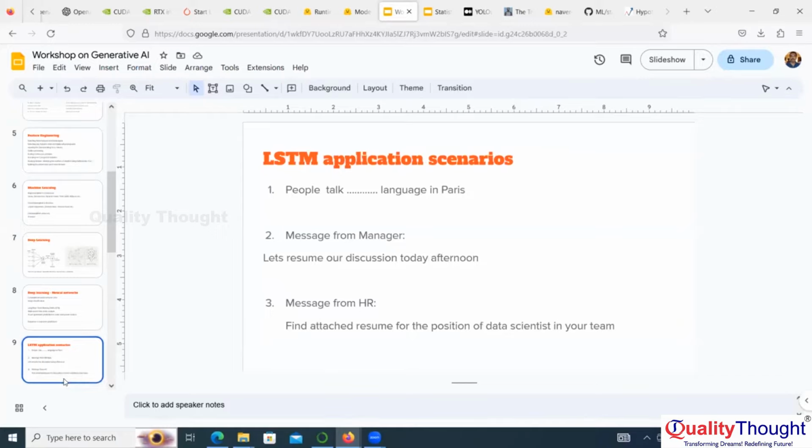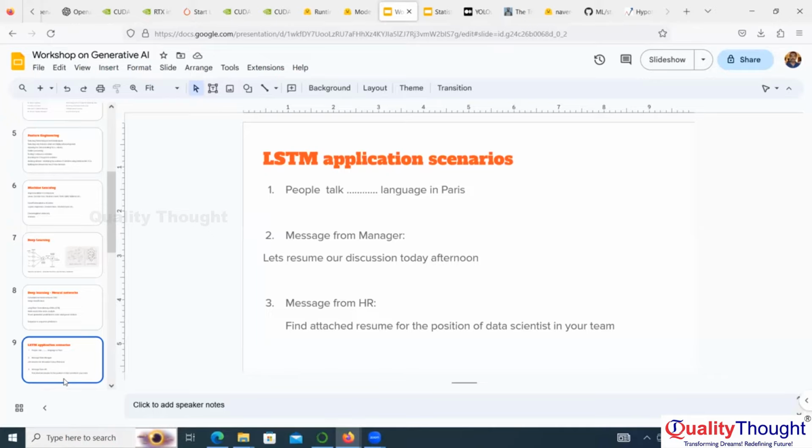Let us take three scenarios here. First one is: people talk dash language in Paris. Dash language in Paris. That means French language in Paris. That means LSTM can understand the context of the sentence, because Paris is there. Paris is in France, and in France, the French language is spoken. So that is the reason it will fill the blank with the French language.